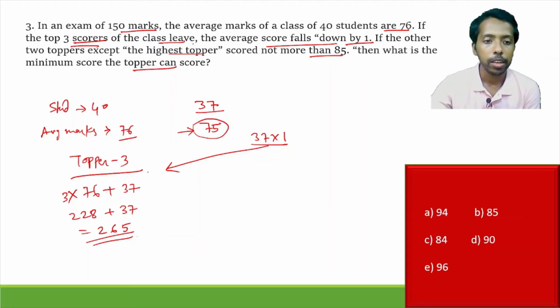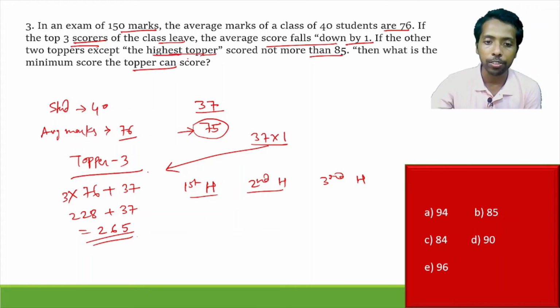Now, if the other 2 toppers except the highest topper scored not more than 85. So it's talking about this is the first highest, this is the second highest, and this is the third highest, right? Now, 2 toppers except the highest. So this is talking about not this one but these 2, the second topper and third topper, not more than 85.